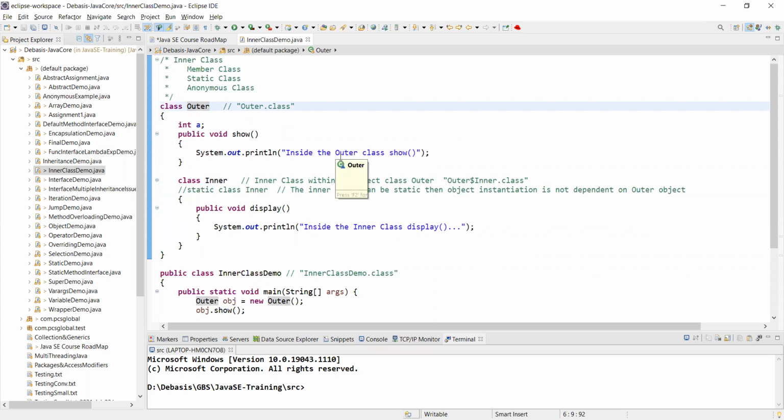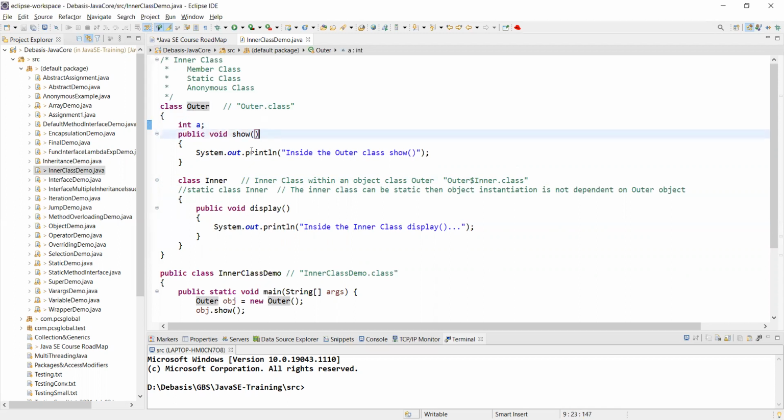You need to know that in the outer class, I have defined int a, which is a variable of primitive type integer. Public void show, this is a normal class and a normal method, and it is not a constructor, because if it was a constructor, it would have been without this void and just with the same name as Outer.